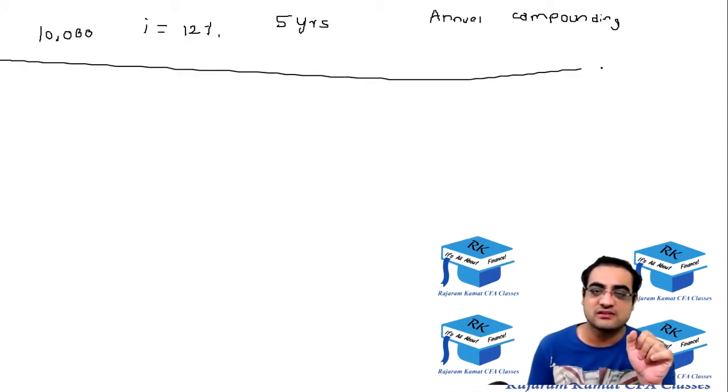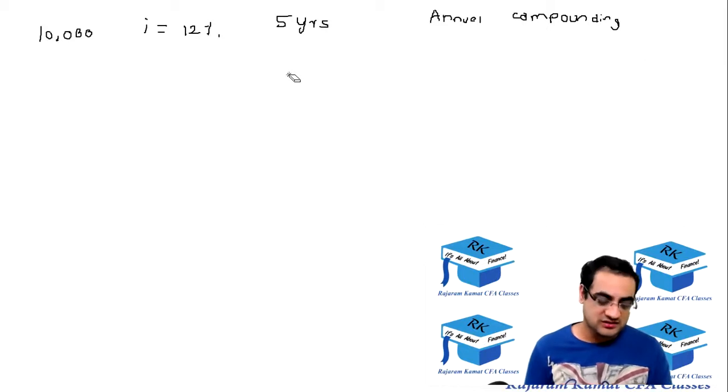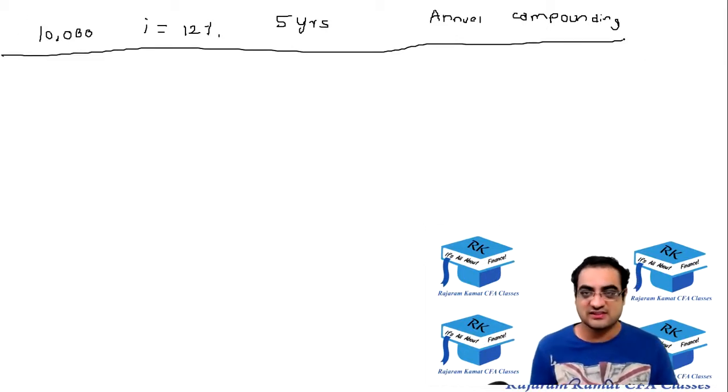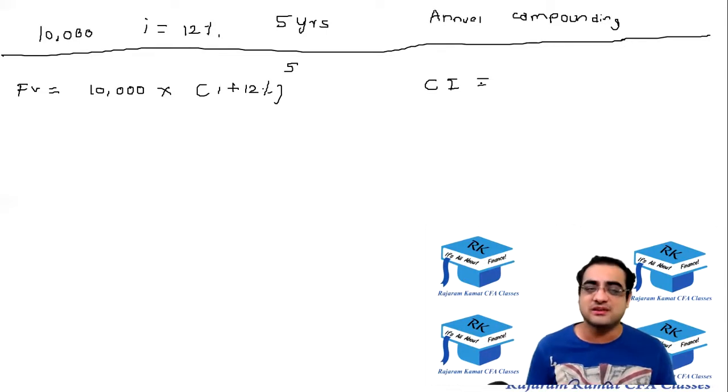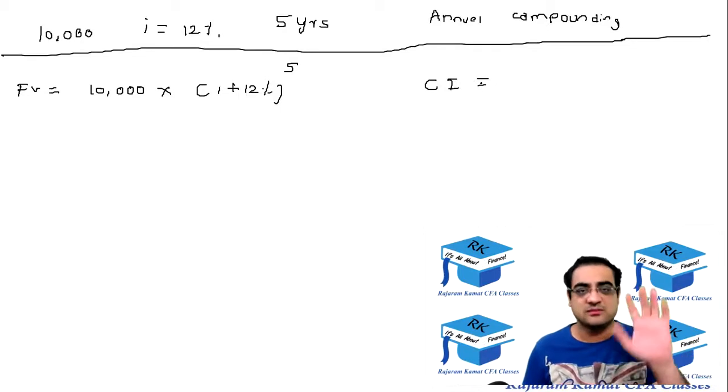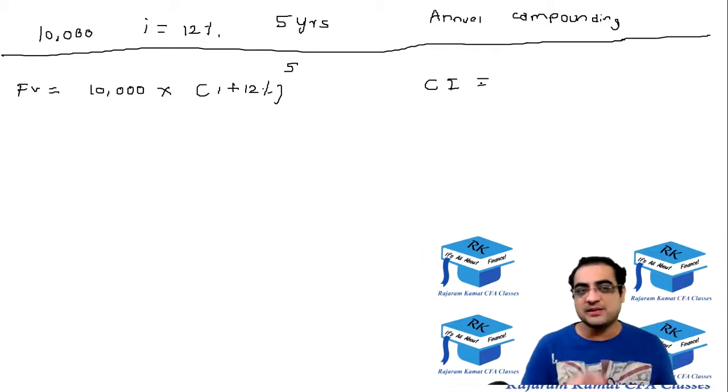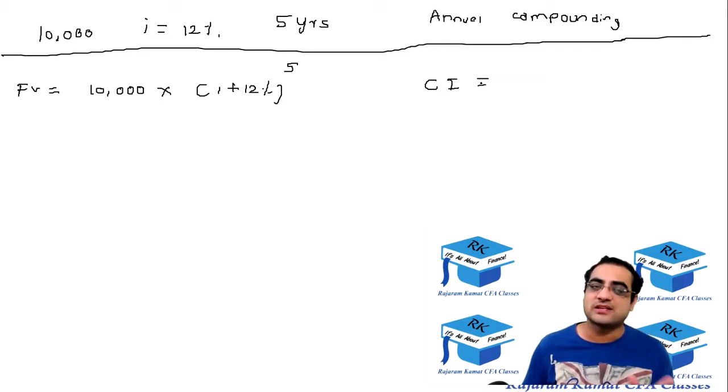So you know how to do it. Please do it on the calculator. Let's see how many of you could do it without my help. Final value would be equal to principal 10,000 into 1 plus r raised to n. All right, this is the final value. Based on that, we'll get the compounded interest by subtracting the principal 10,000. Once you're done, guys, if you're trying to go ahead of me, go ahead, but just raise hand after you're done. Principal 10,000 into 1 plus r, that is 1 plus 12% raised to n, that is raised to 5 years. Let's calculate that quickly.